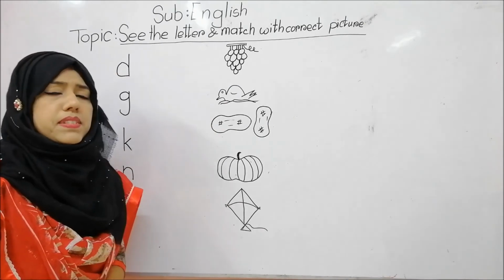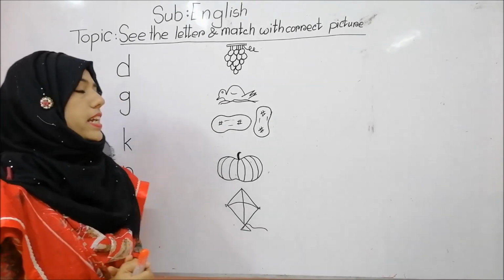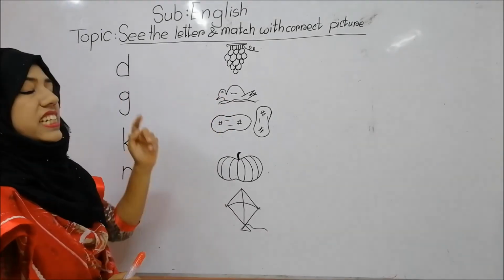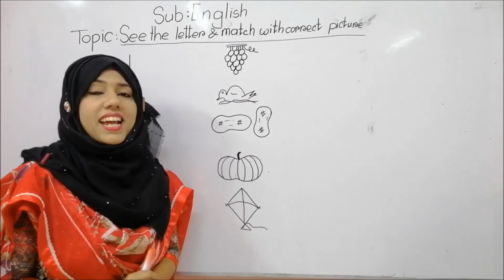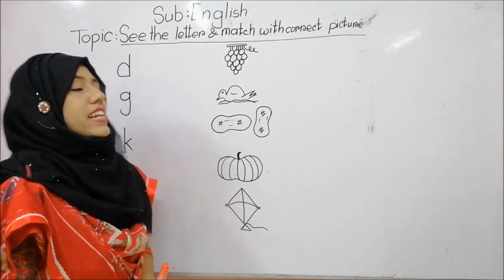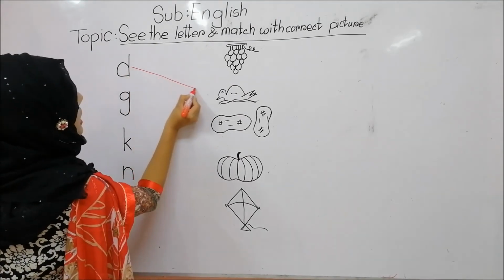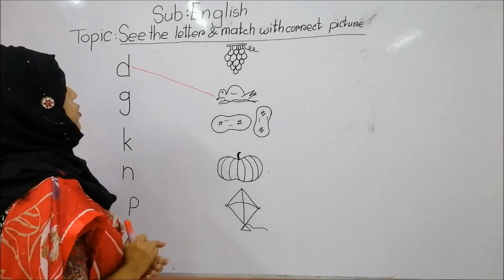D, da, grapes. Is it correct? No, this is not correct. Then what is it? This is duck. D, duck, duck. Is it correct? Yes, this is correct. So, we will make friendship with letter D and duck. Okay, we will make friendship this way.